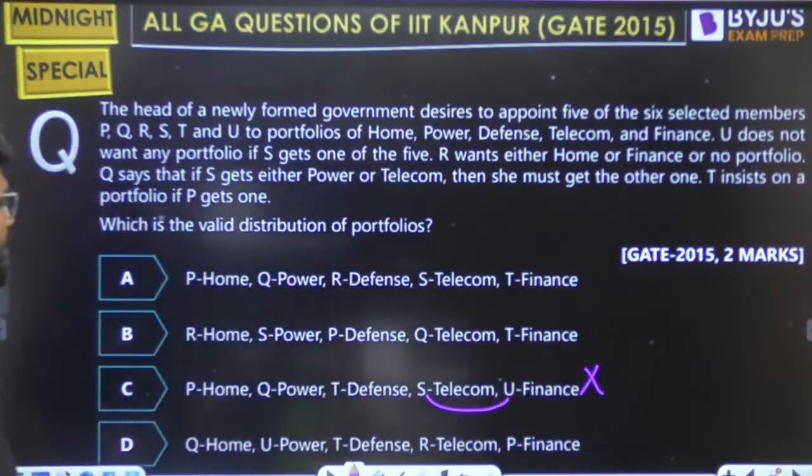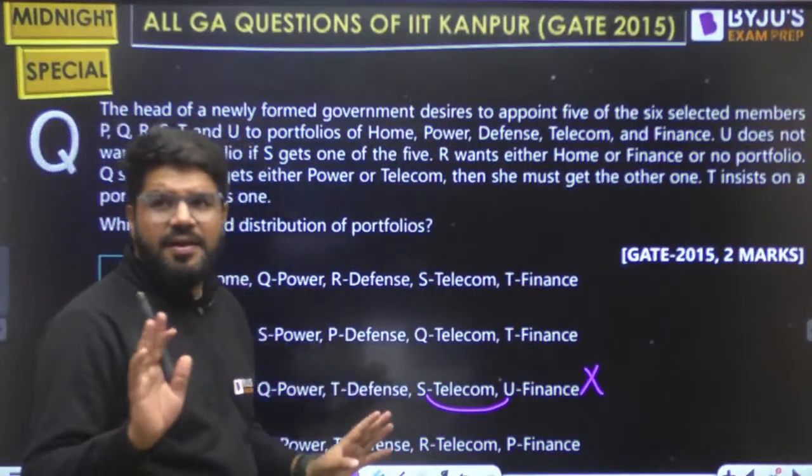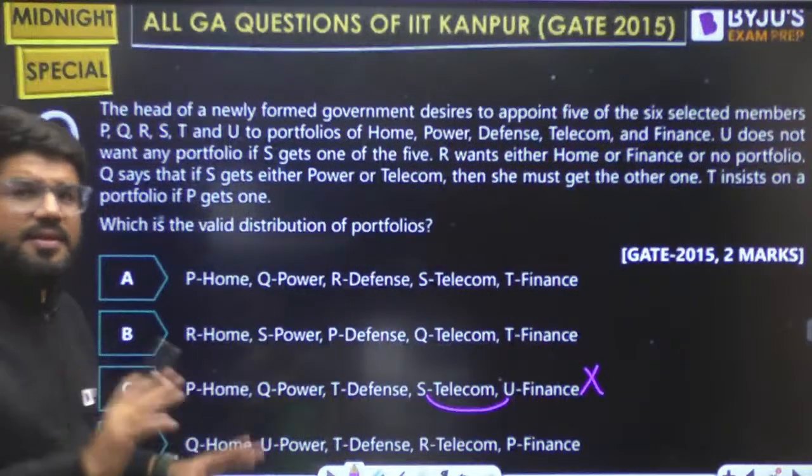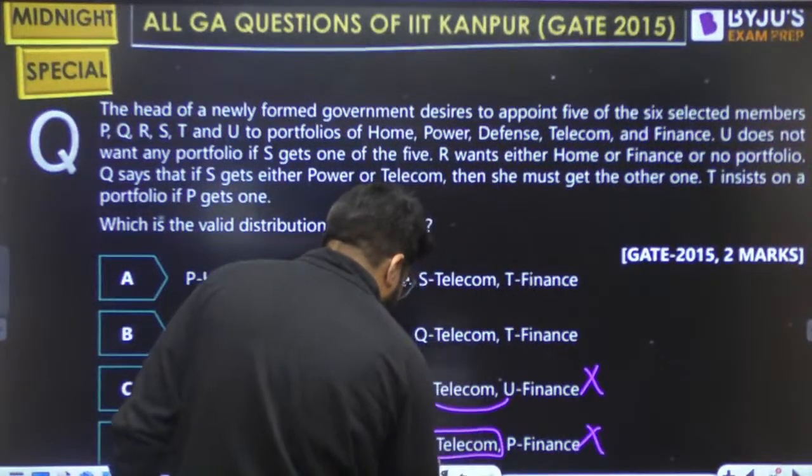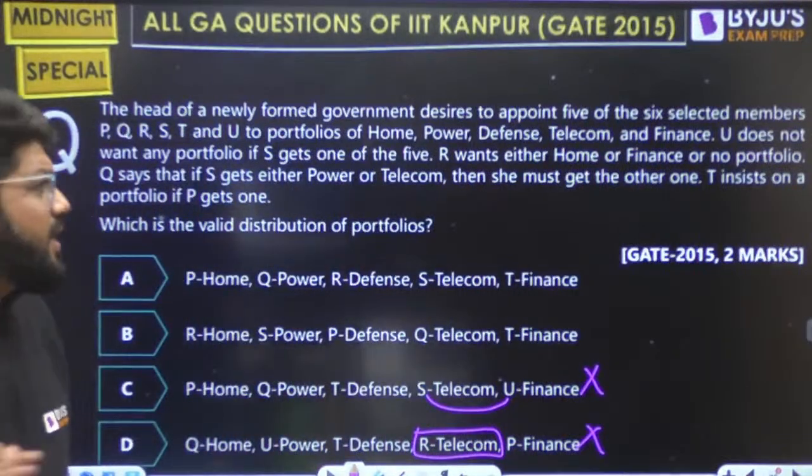Now, in option D, R has got telecom. R either will take home, finance or nothing. R is happy with nothing also, but nothing other than home or finance. So this is wrong because R has got telecom. So now we are left with only 2 options, A and B.